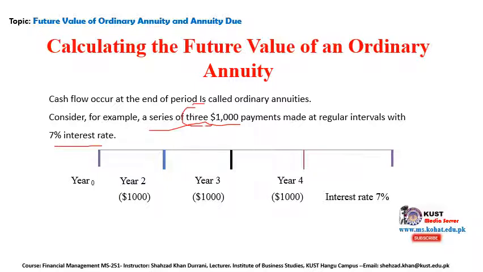The first payment is made after a year, at the end of the first year, at the end of the second year, and at the end of the third year. So these are the payments, and the interest rate is 7%. Now we will calculate the future value of this ordinary annuity.